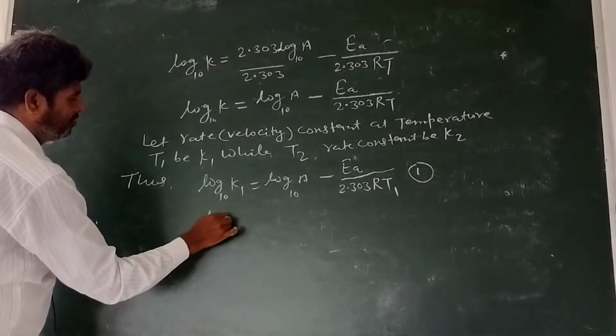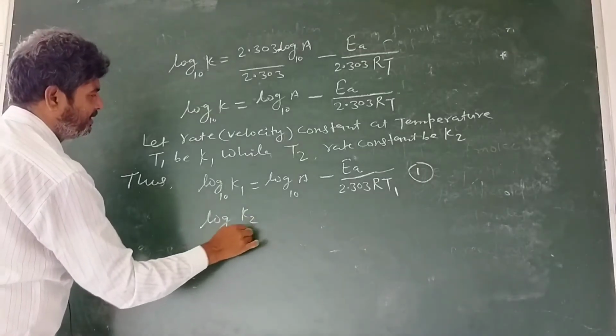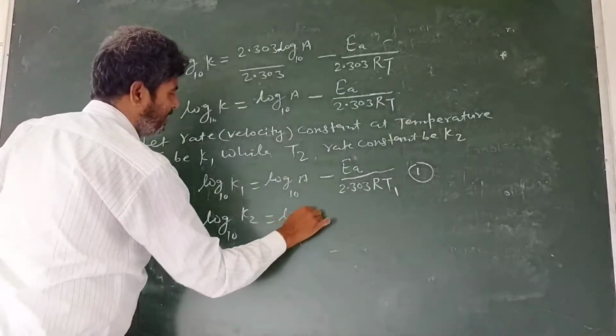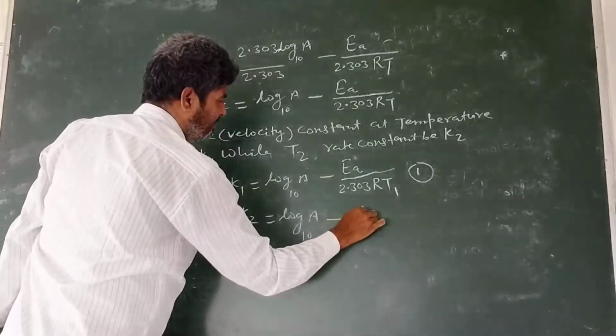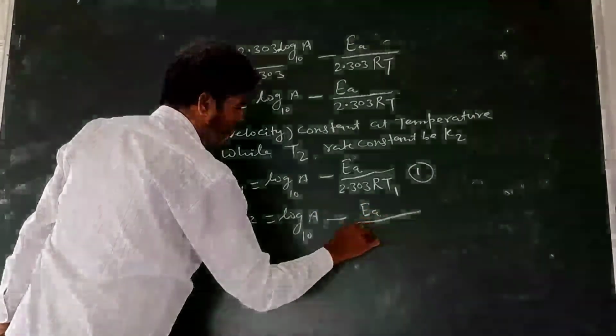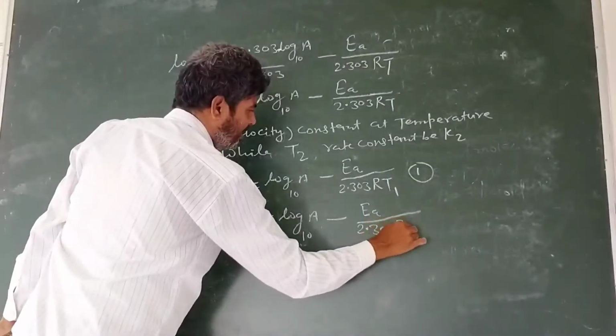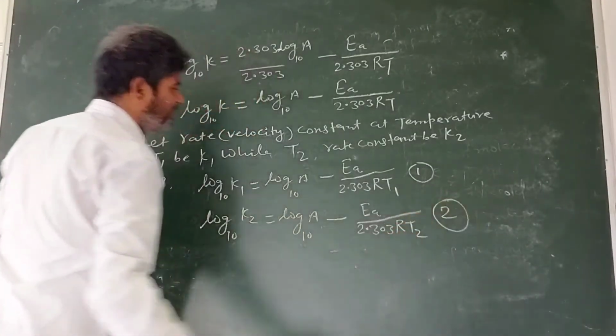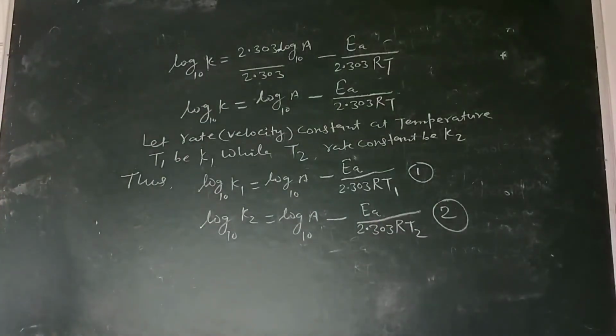Again, log K2 on the base 10 is equal to log A on the base 10 minus EA upon 2.303 RT2, number 2. Now subtracting 2 from 1, we will get the value for activation energy in terms of temperature difference.